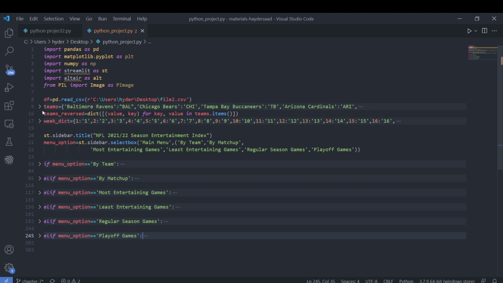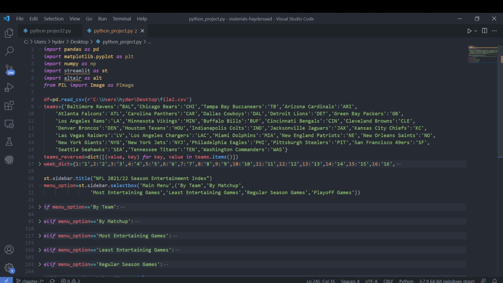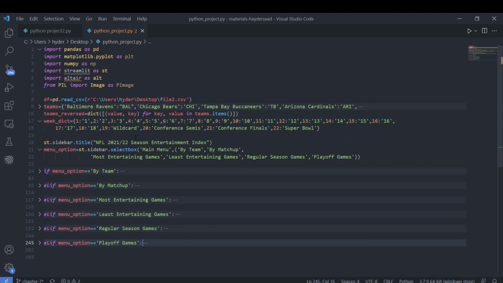We read in our CSV file that we just created into our pandas data frame called df. We create a dictionary of all the teams and their short forms, because this will make our lives easier later on. We also make a reversed dictionary of the same data, and we create a dictionary for the week, what title each week has.